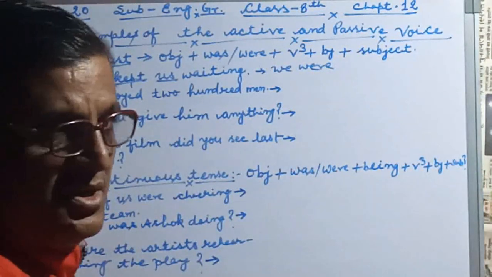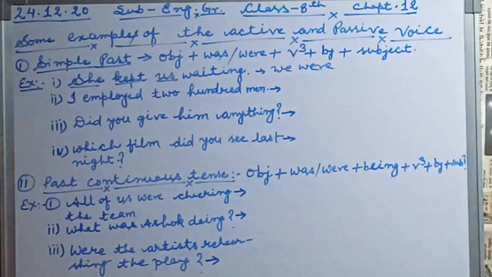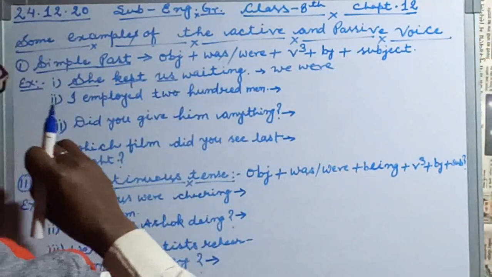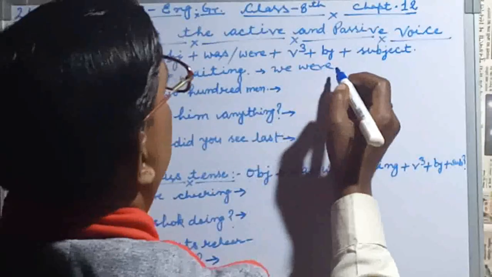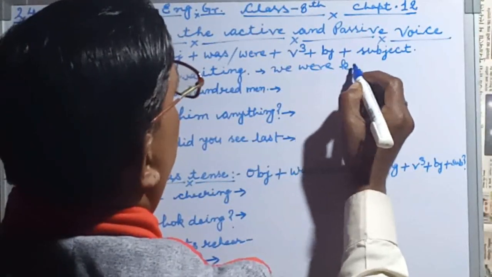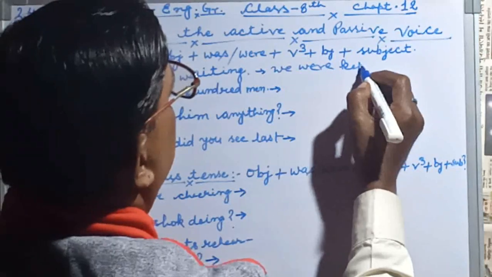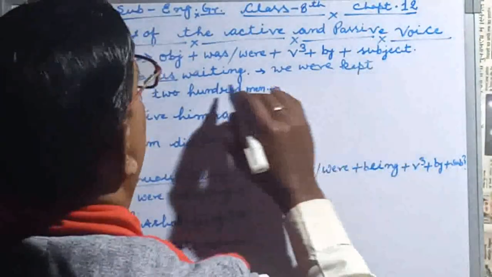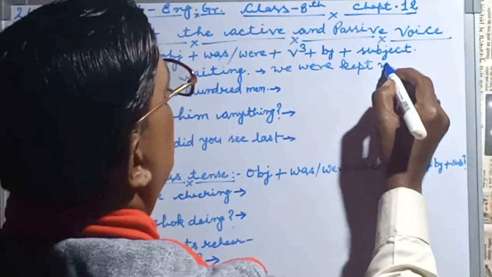We were kept waiting by her, because it is continuous. We were kept waiting. Waiting we have to use here.